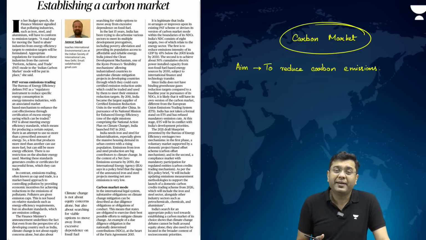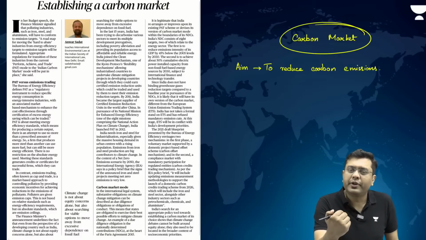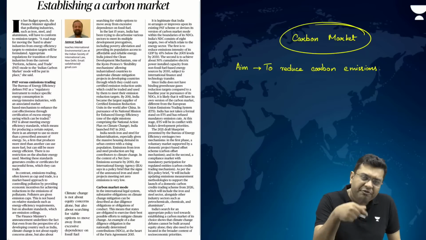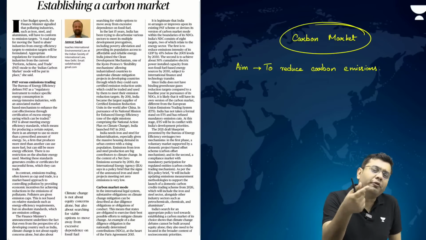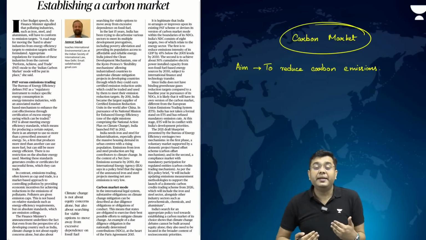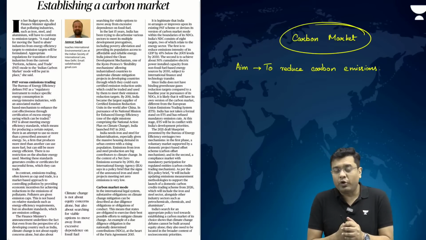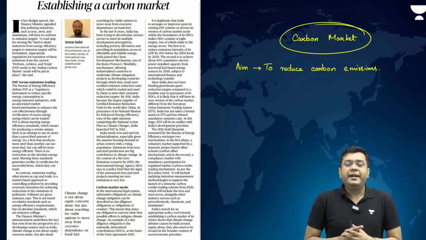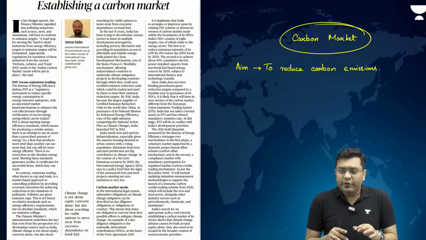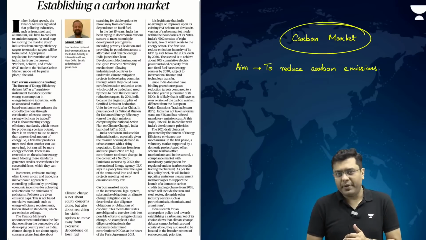Now, how do you do that? You incentivize the various organizations, companies, etc. to emit less. If they will emit less, then as a consequence, you provide them credits. Those credits can be tradable in the market. So, in a way, you are incentivizing those particular industries which can end up emitting less. So, that is the overall system or the mechanism under which it operates.